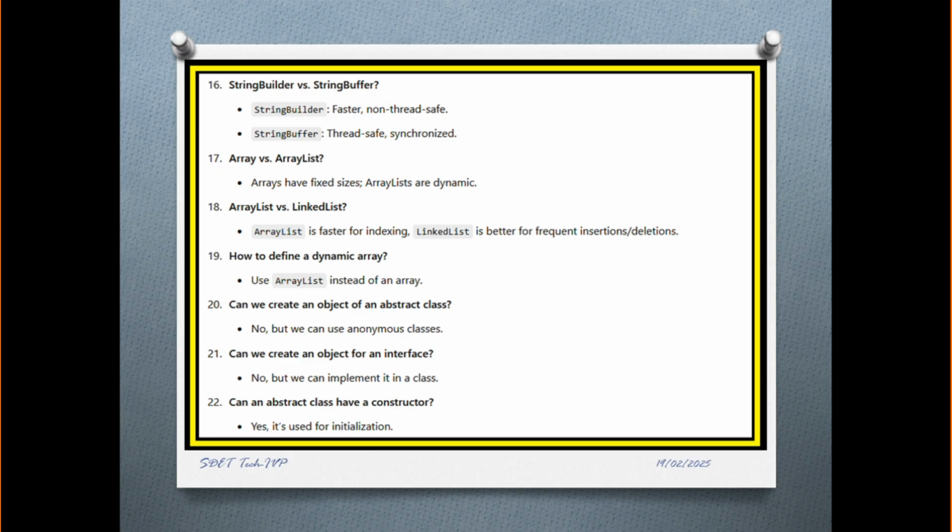The next question, how do you define a dynamic array? Use ArrayList instead of an array. Can we create an object of an abstract class? No, we cannot create an object of an abstract class. Can we create an object of an interface? No, we can't create objects of an abstract class or an interface. Can an abstract class have a constructor? Yes, it is used for initialization.